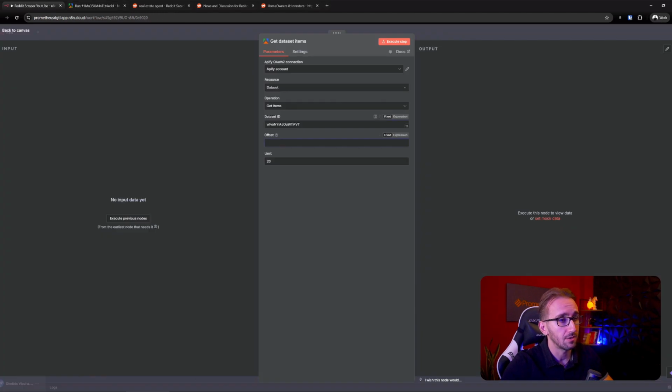In our case, we don't want it, but in case we wanted to process different batches of the dataset and then get the next batch and the next batch, we would need to set the offset. For the limit, we're going to keep it to 20 because we don't want to process too many items right now that we're doing this.